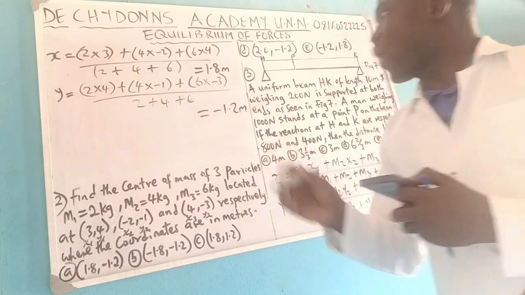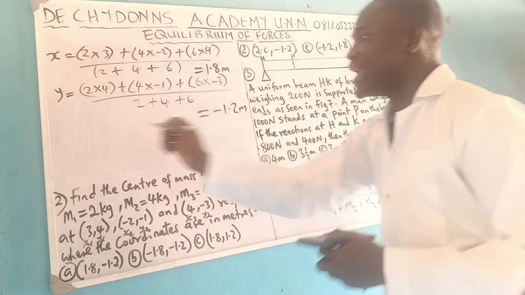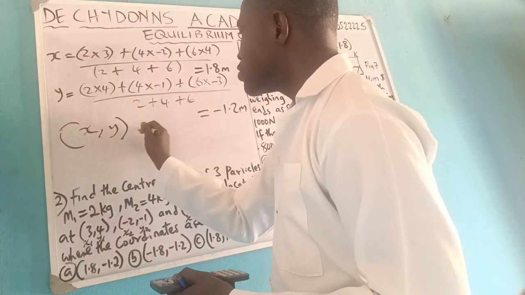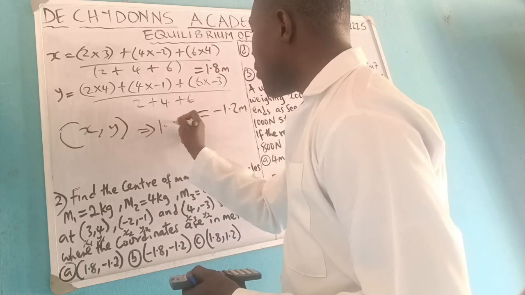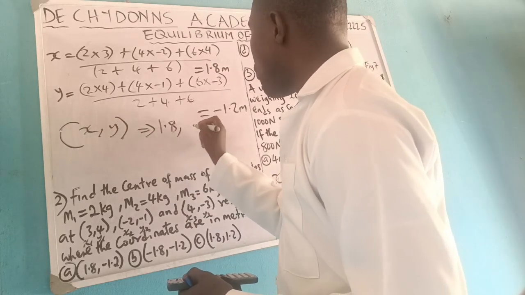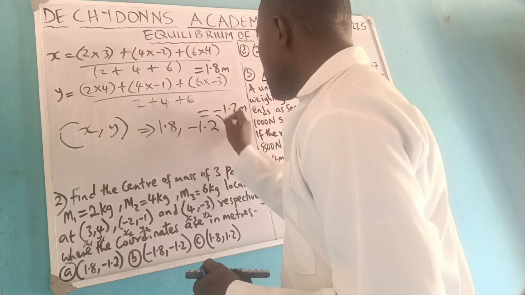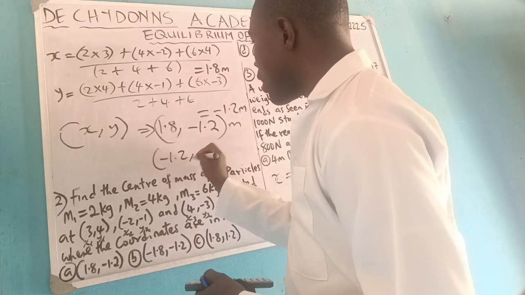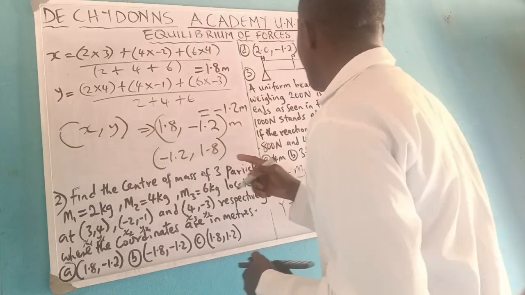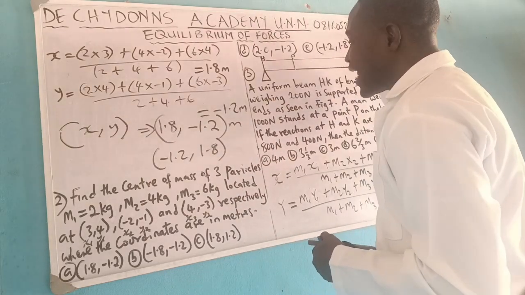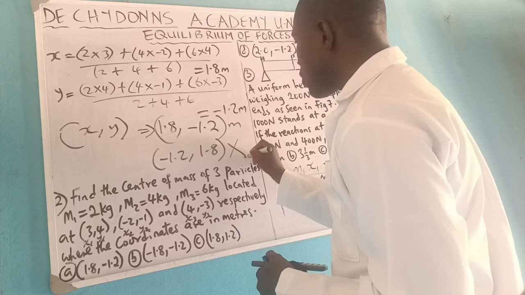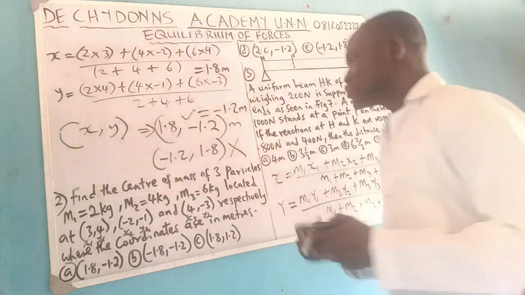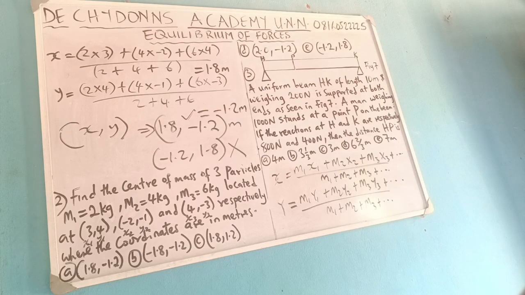And so, how do you package it? Coordinates go as x, y. So what is the value of x? 1.8. What is the value of y? Minus 1.2. Please don't interchange. If you write it as minus 1.2, 1.8, which option will you take? You take this, and that is wrong. Please, this is wrong. It goes with x first before y, and this is correct. So we go to question number 3.